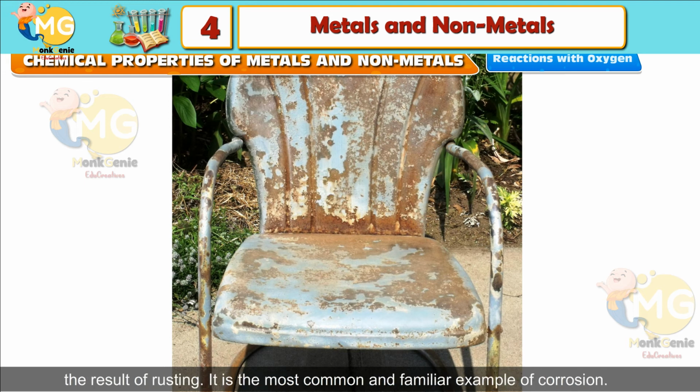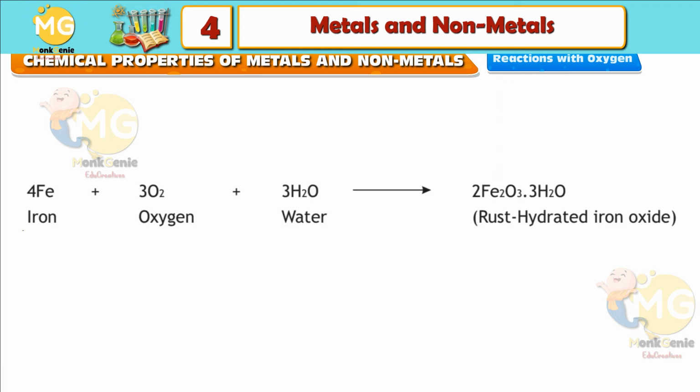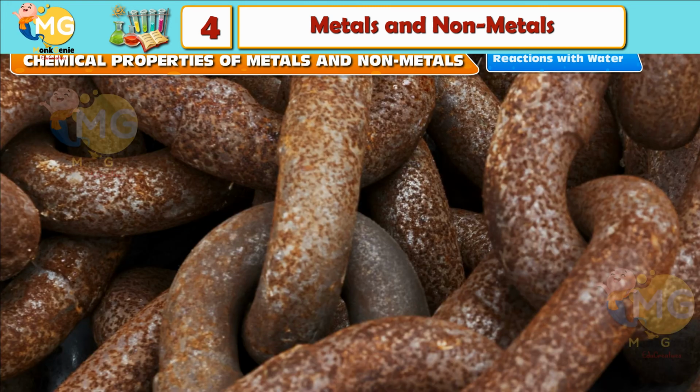It is the most common and familiar example of corrosion. Iron plus oxygen plus water leads to hydrated iron oxide, rust: 4Fe + 3O2 + 3H2O leads to 2Fe2O3.3H2O.